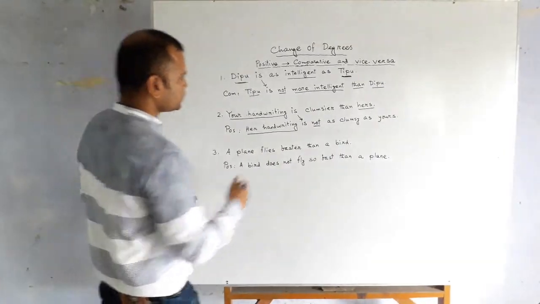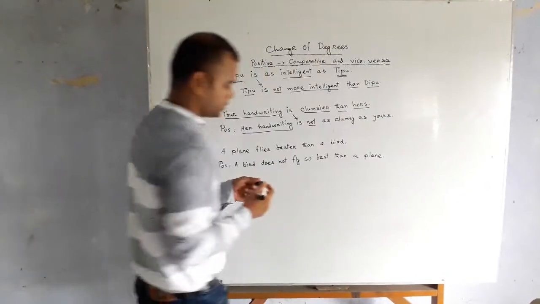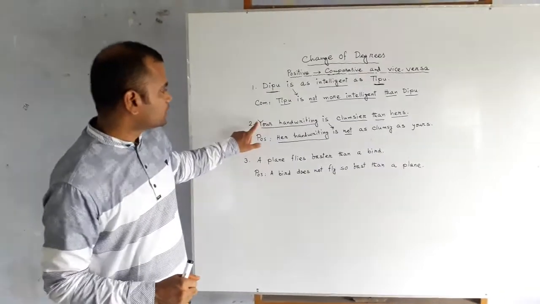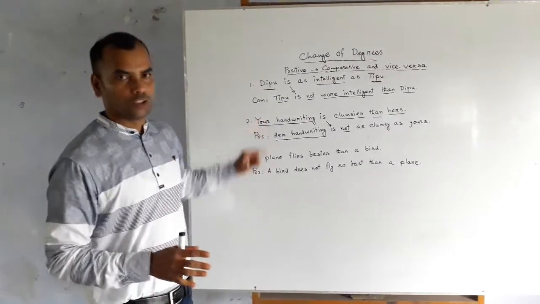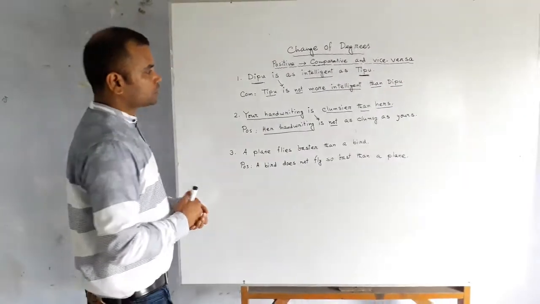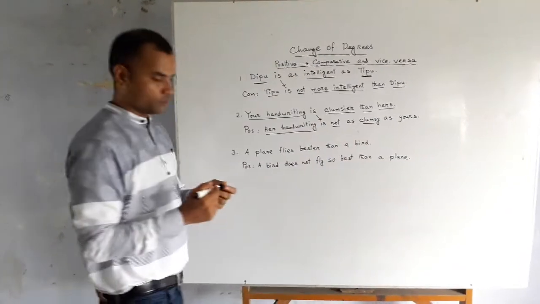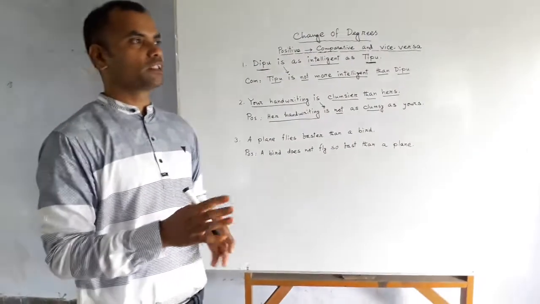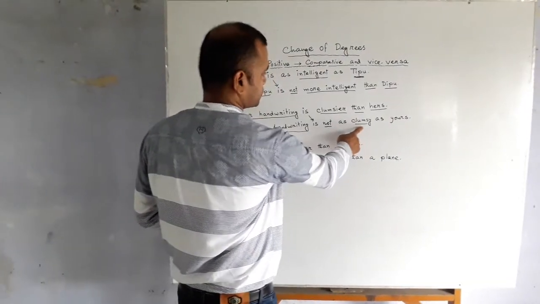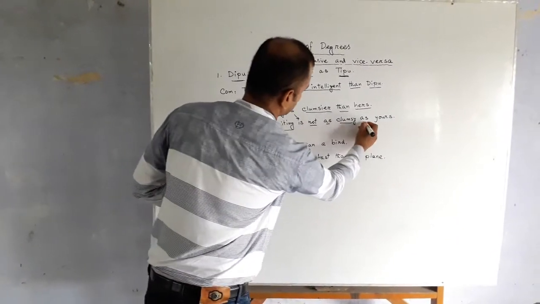Then, dear students, you see that here clumsier and than, these are signs of comparative degree. That is, this sentence is given in comparative form, so you have to make it positive. Clumsy is the positive form of clumsier. You know that clumsy, clumsier, clumsiest. So I have used clumsy. This is the positive form, and before this positive form, you have to use as.